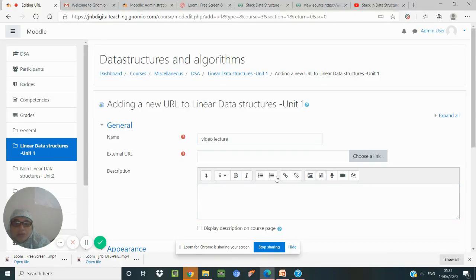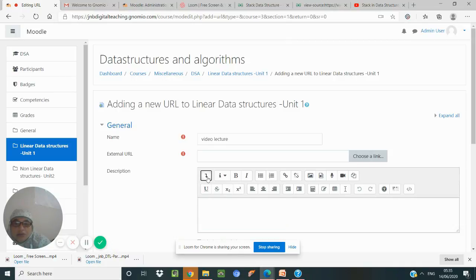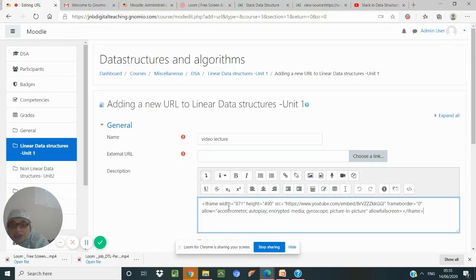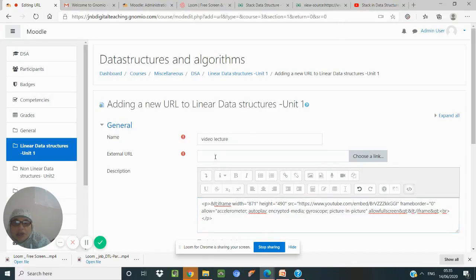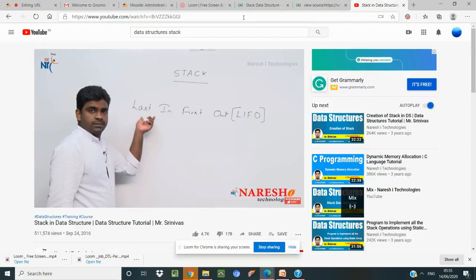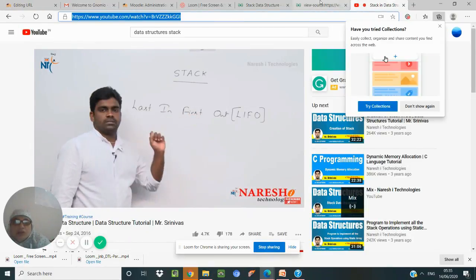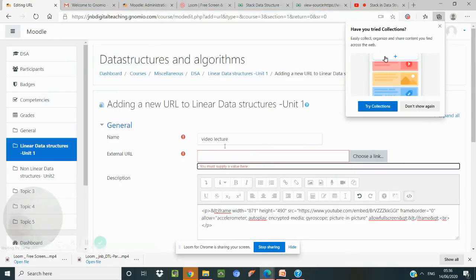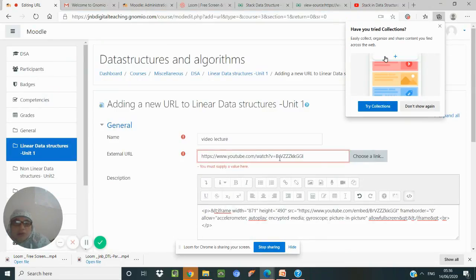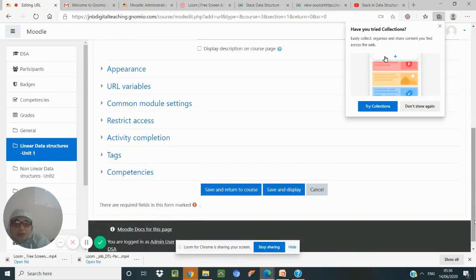Here in this description, again this is a special editor. Now paste it, the embed code we have copied, and then here you give the URL. I am copying the URL, Control C. Put the URL here. Save and return to the course.